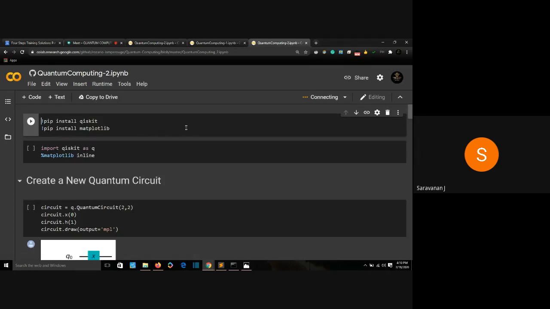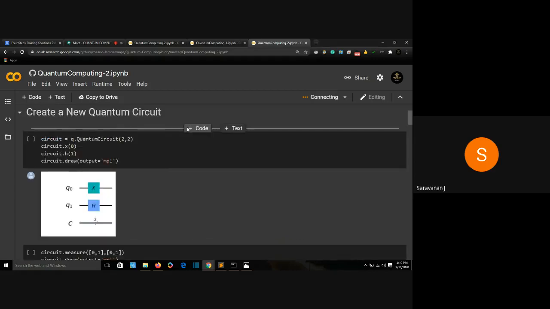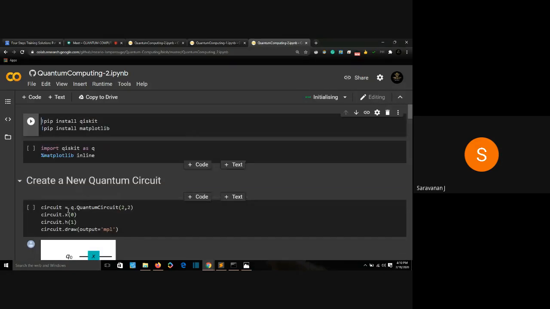Make some interesting gates and visualize your gates. Today we visualized the Hadamard gate. We combined two gates and visualized it. So make those gates by yourself and visualize them. You will get a better understanding. To run this, you can just click on this run button and it will run right away. That's all you need to do.